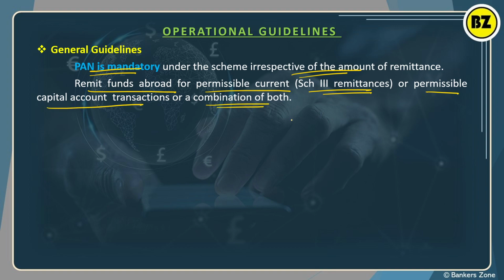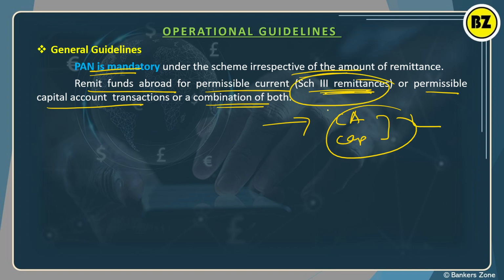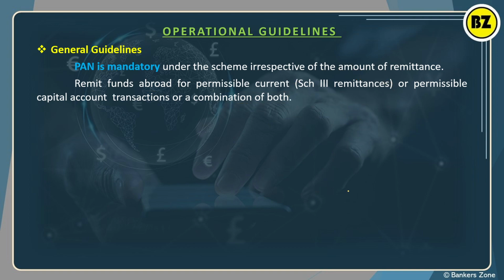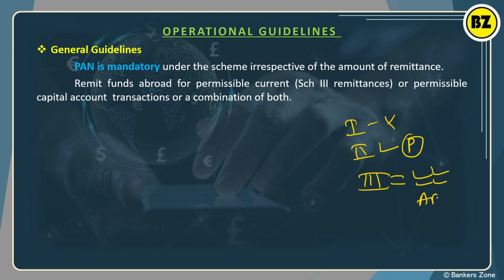That means you can do fund transfers for current account, capital account, or a combination of both, where the remittances are freely allowed to be transferred by the authorised dealer. Schedule 1 is banned, Schedule 2 is allowed with permission, and Schedule 3 gives full power to the authorized person or the dealer for the forex transaction.